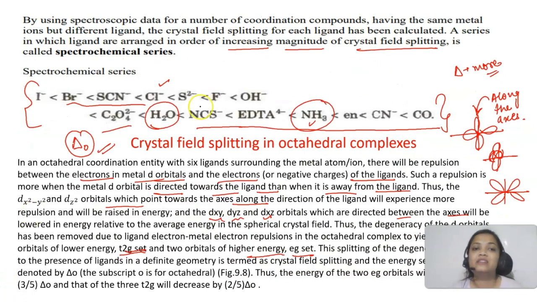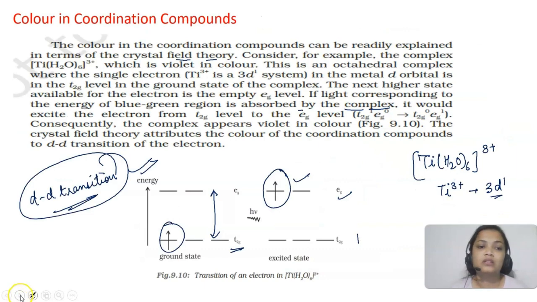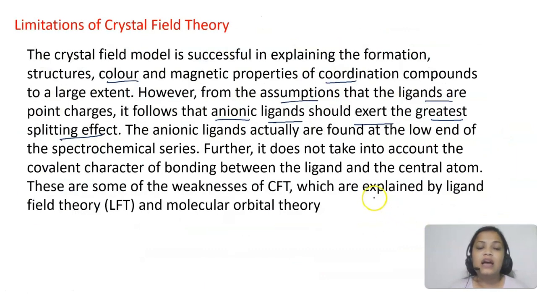So they are saying that ligands are point charges and there is electron repulsion. So that means the anionic ligands, the ones that are carrying negative charge, have more electrons, so the repulsion should be more and the splitting should be more. But here we can see that the anionic ligands are at the lower end of the spectrochemical series and neutral ligands generally are at the higher end, right? So this theory could not explain why anionic ligands are at the lower end of the spectrochemical series. Okay. And it does not take into account the covalent character of bonding.